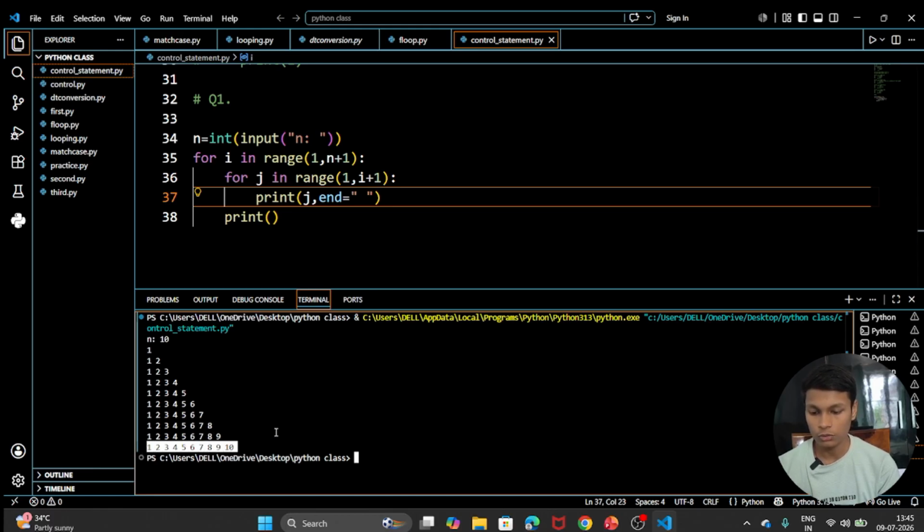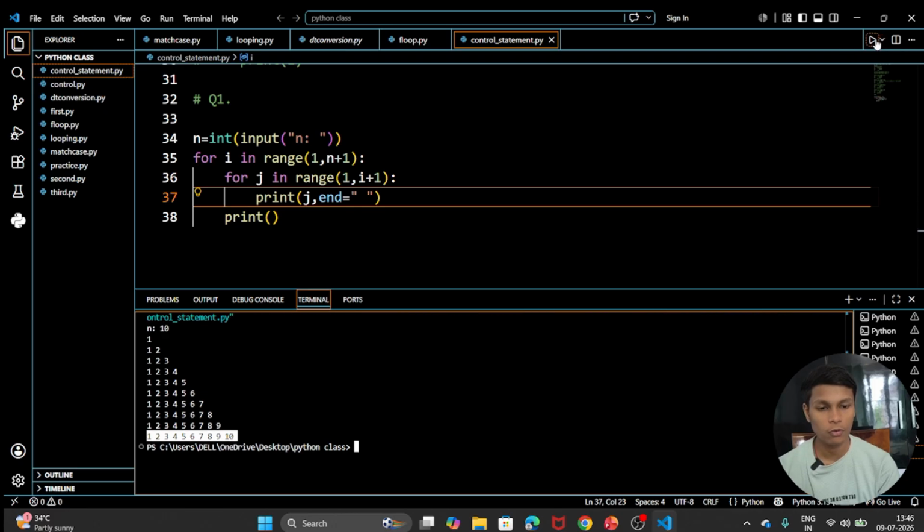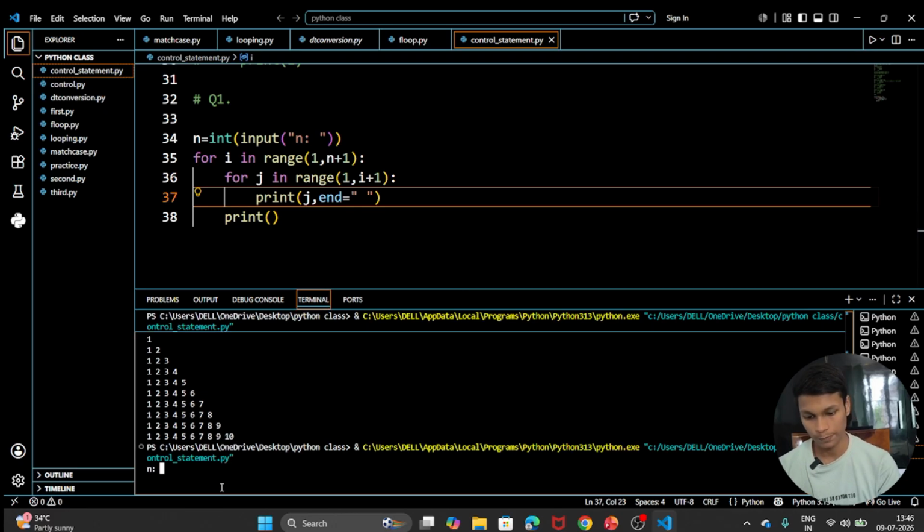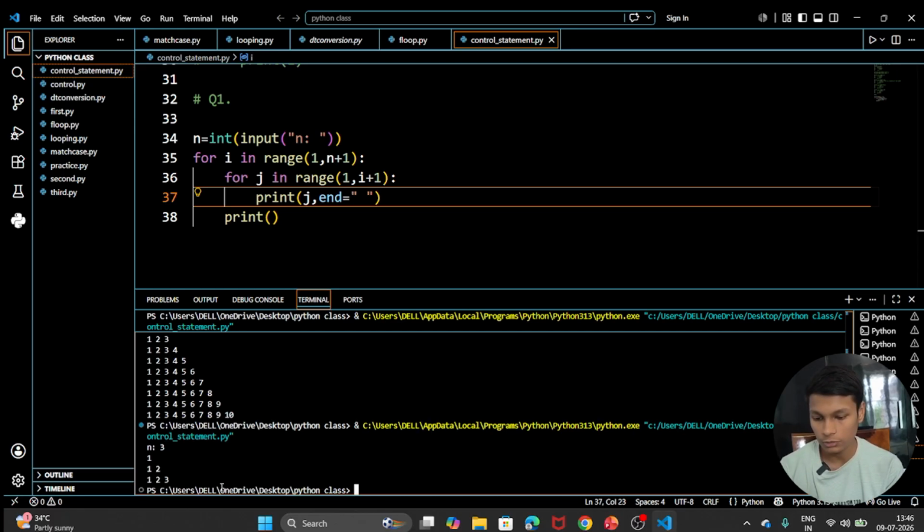Now see how this code will run and how the flow goes. What was the first thing our compiler sees, and what was the second thing it goes to see? So let's discuss this with a small example of 3. You can see 1, 1 2, and 1 2 3 was there, and it's also a small right angle triangle. So let's see how it will run and print like this.